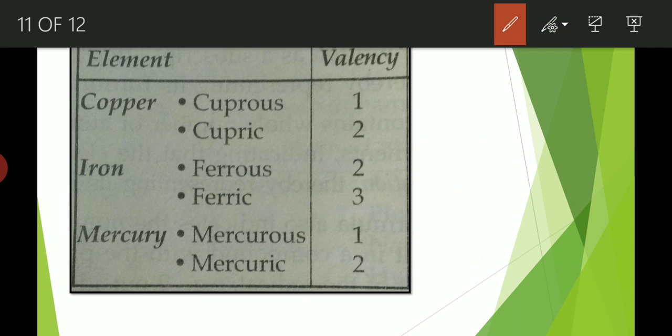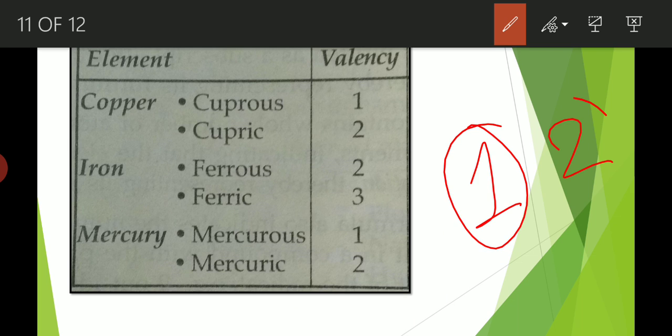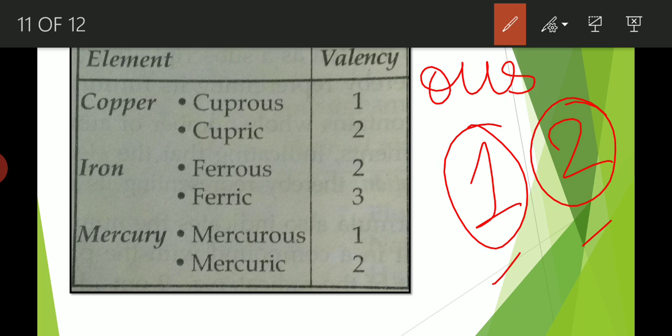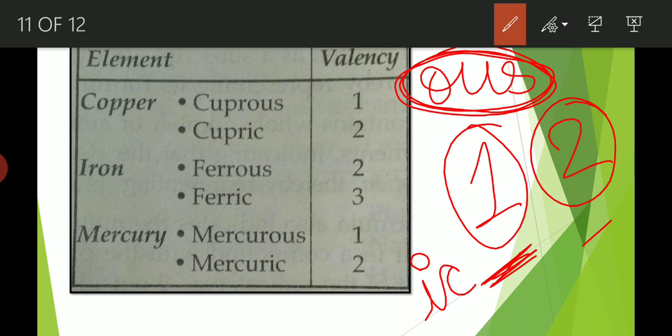The simple trick to remember is this. Suppose an element has 2 valencies, one is 1, the other one is 2. You will add the suffix OUS to the valency which is the smaller one, and you will add the suffix IC to the one which is the greater one.